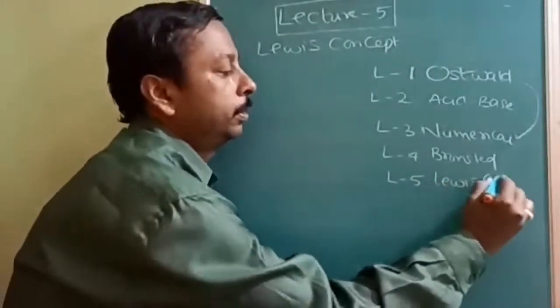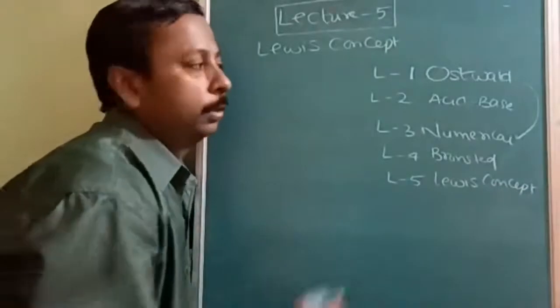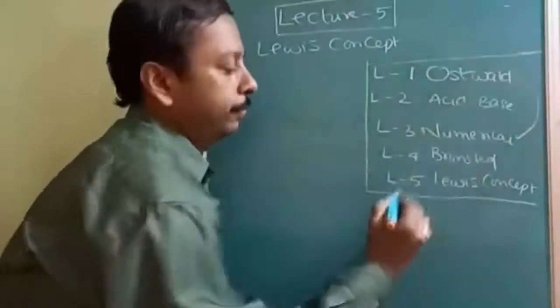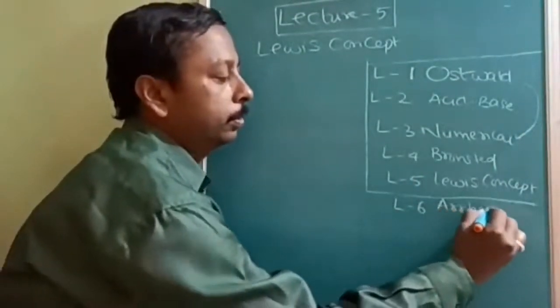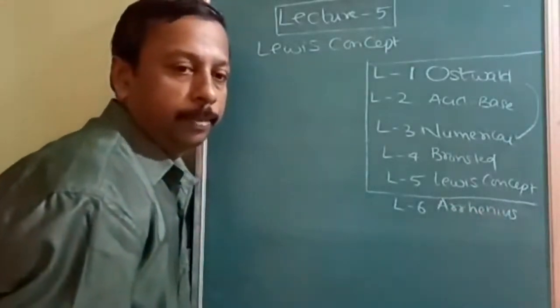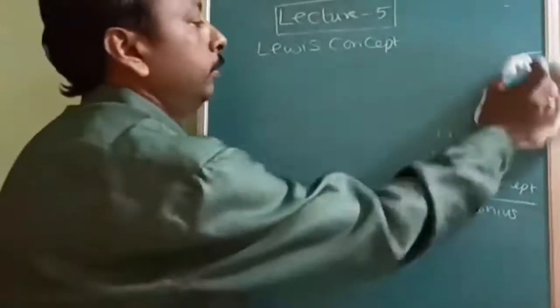We are going to complete the Lewis concept. After that we will start with the Arrhenius concept; the sixth lecture will be about it. This is our plan. So let's start with the Lewis concept.